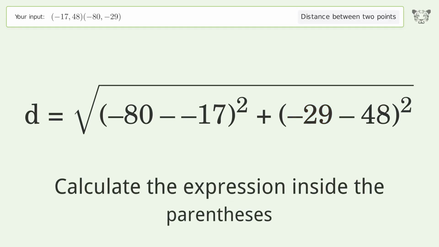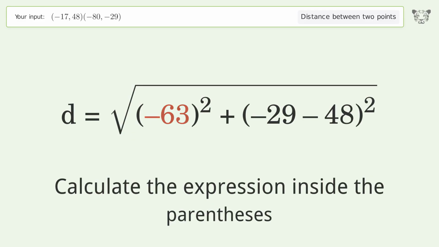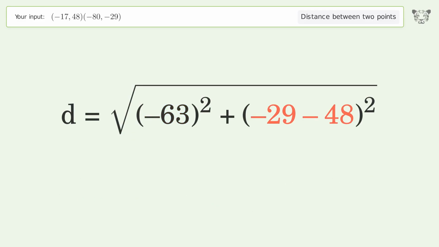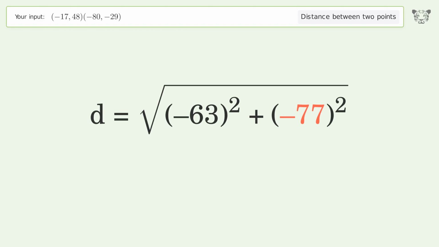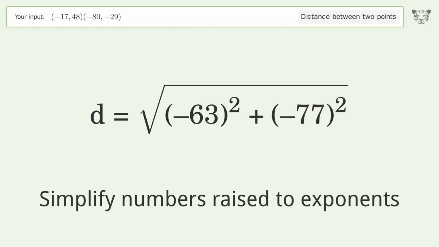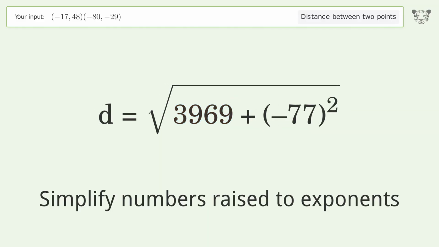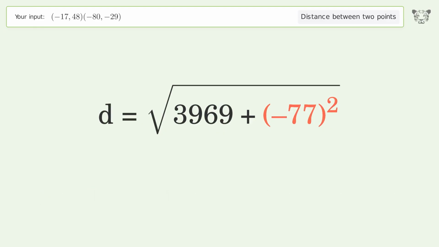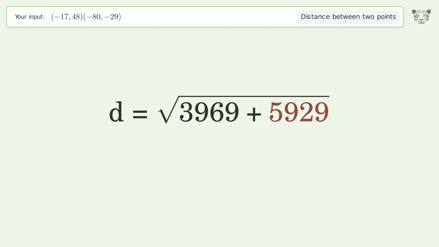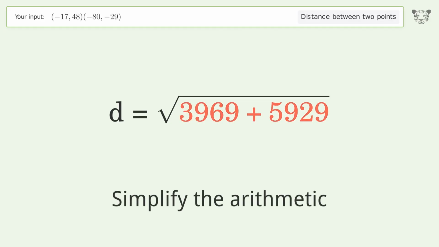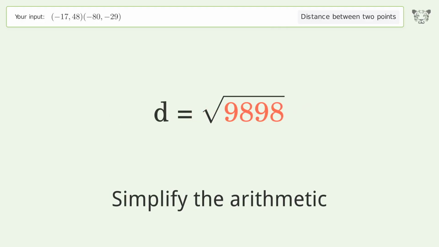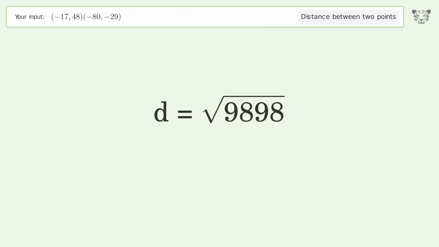Calculate the expression inside the parentheses. Simplify numbers raised to exponents. Simplify the arithmetic. And so the distance between the 2 points is the square root of 9,898, or 99.489.